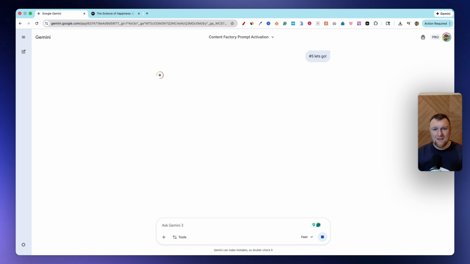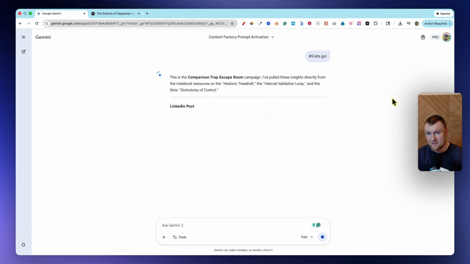And I'm going to push enter. And now the AI should be able to remember, it's got all those sources. It came up with the 5 ideas for us. And now it's going to write. And now you have this assistant that's an expert in writing. We already fed it the prompt on how to write like a human. And let's take a look at what we've got.